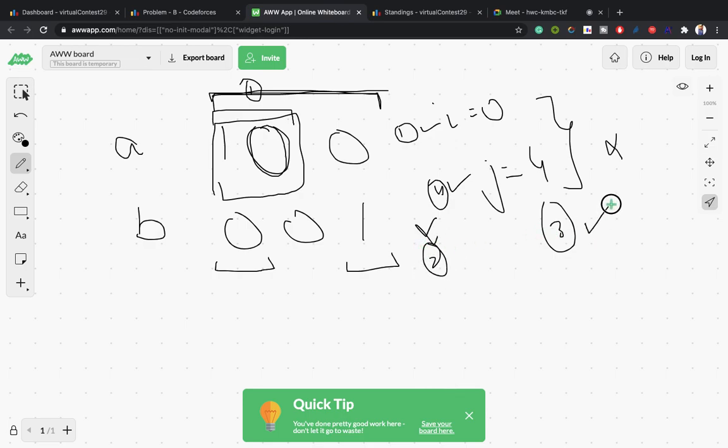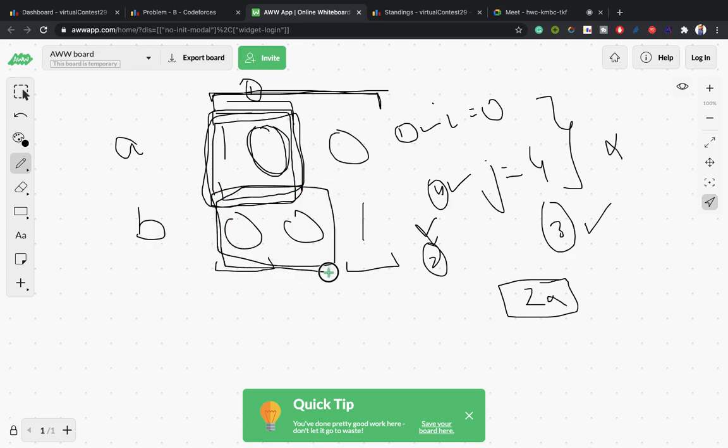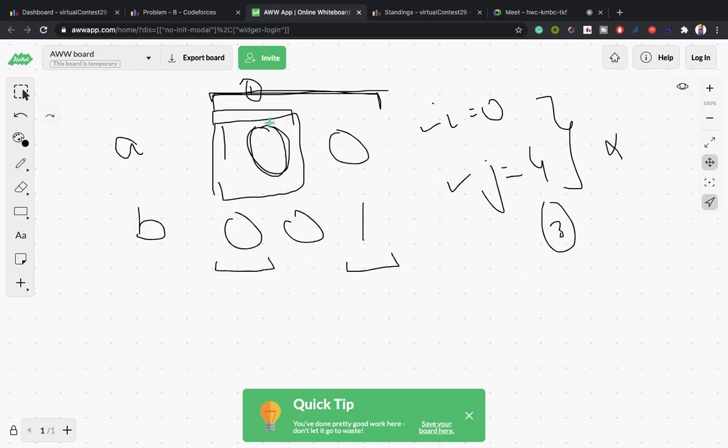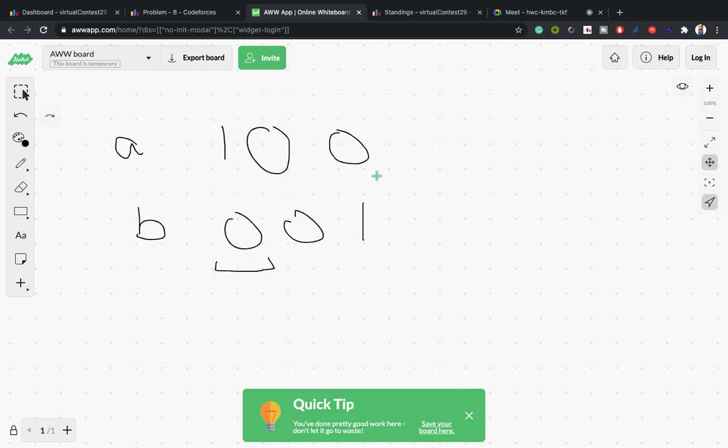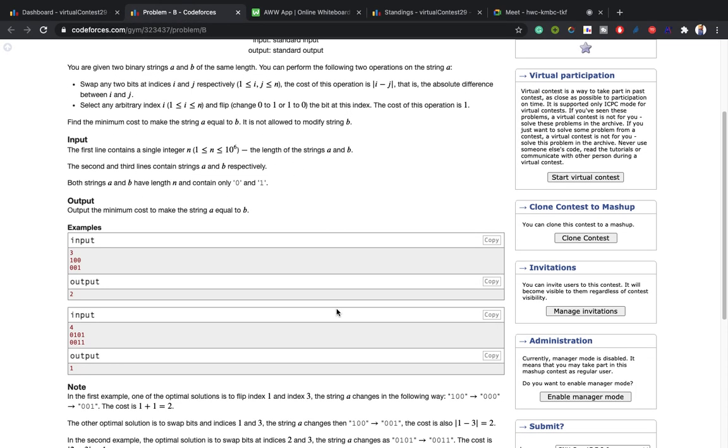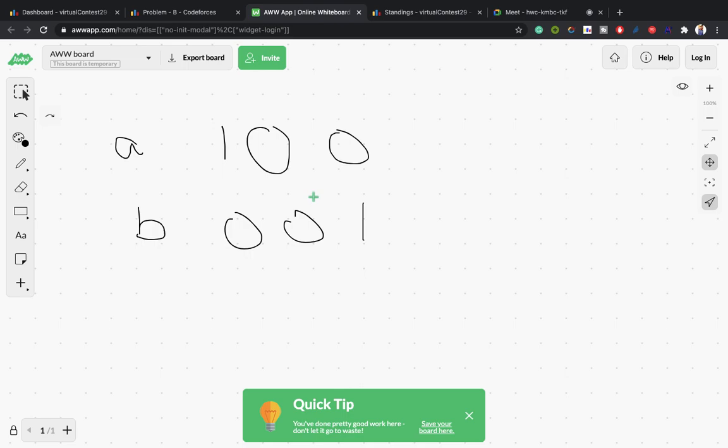So we will do swap only whenever we find two adjacent dissimilar elements. If two consecutive elements in A are not the same as in B, then we will do the swap; otherwise we will do the flip operation, which is more efficient in this case. In this case we don't have such a condition, so let's check. I am taking this example: 0101 and 0011.